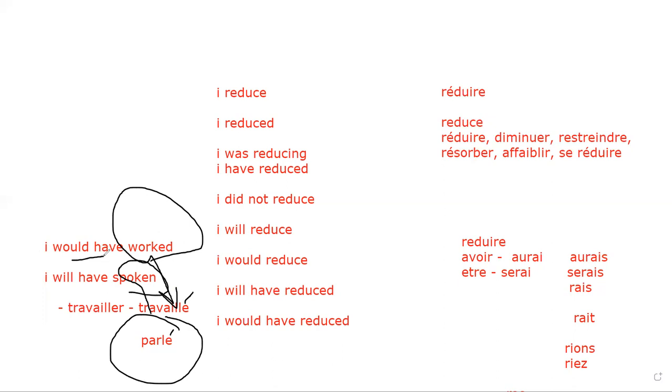Now, what is I would have worked? J'aurais, because work, travailler, belongs to my what? Our family. Yes, sir. Travailler is our family, so I can say j'aurais travaillé. Say clair. Is it clear to you? J'aurais travaillé.